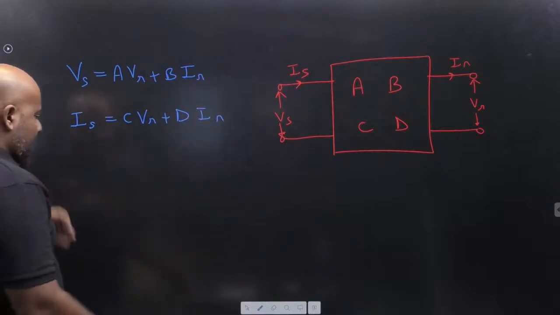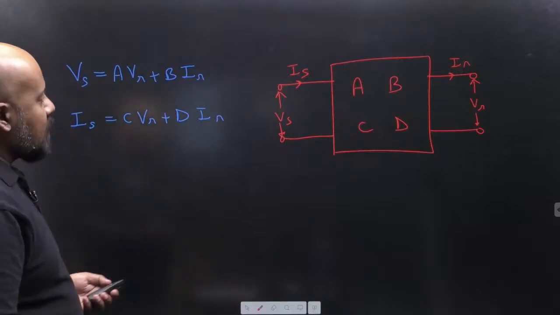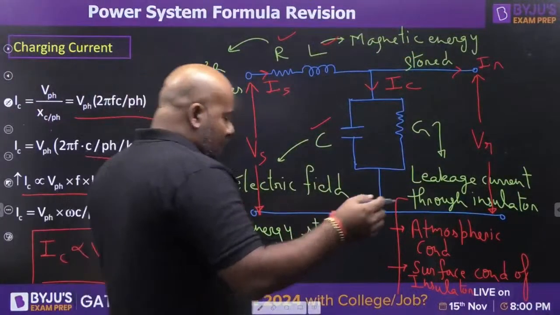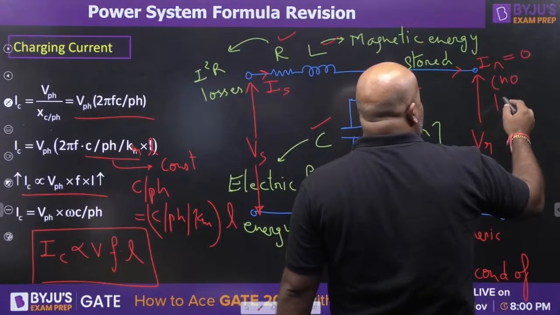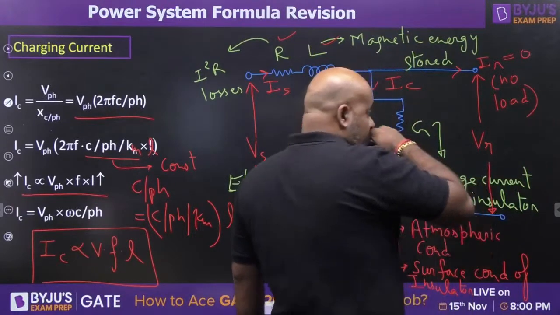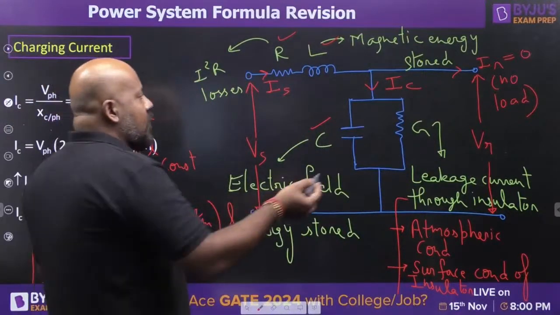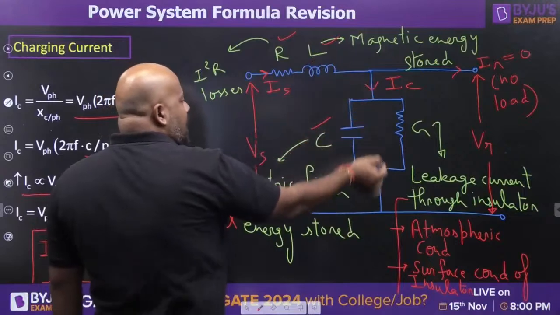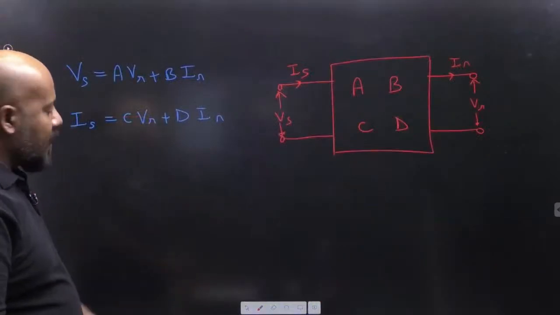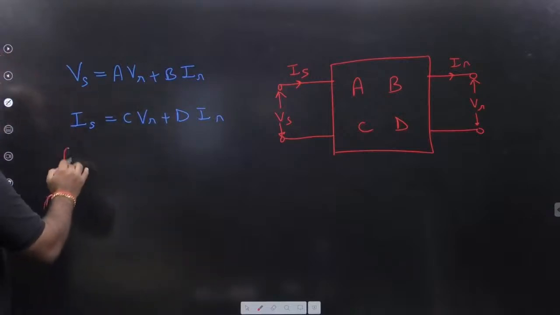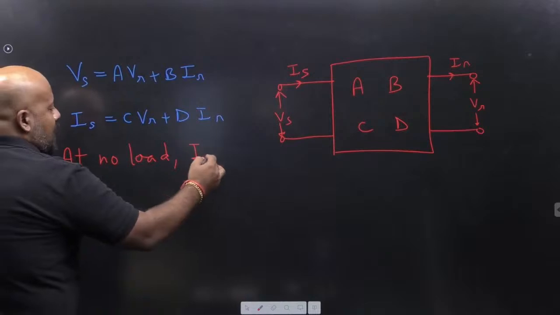Now you are saying, sir, I want to know what is the charging current. So please understand from the previous question. If I put it on no load, IR is going to become 0, or open circuit. So if the receiving end is at no load, it is open circuited. So whatever current is coming from the sending end, that current is just going to be the charging current. So in the no load condition, IR becomes 0.